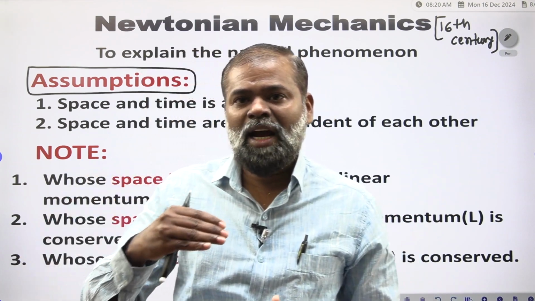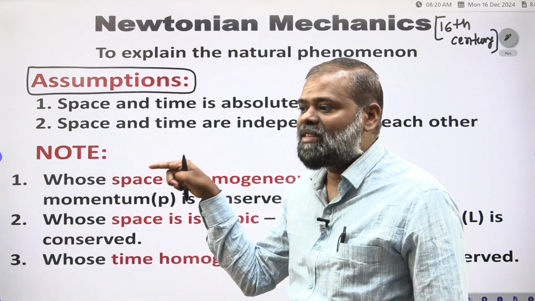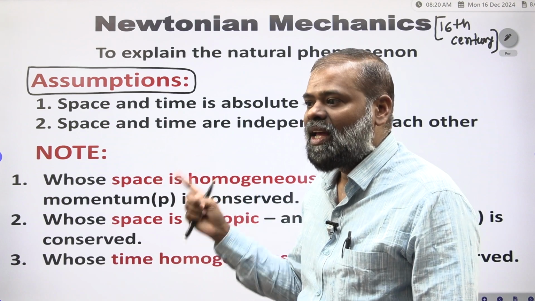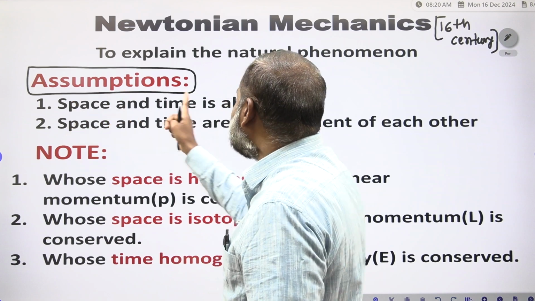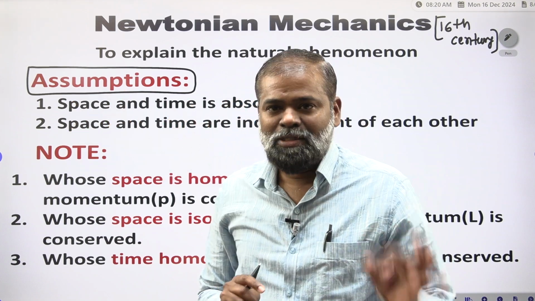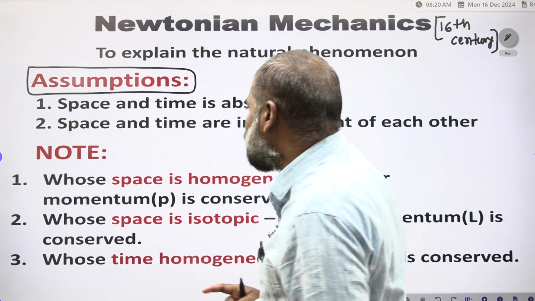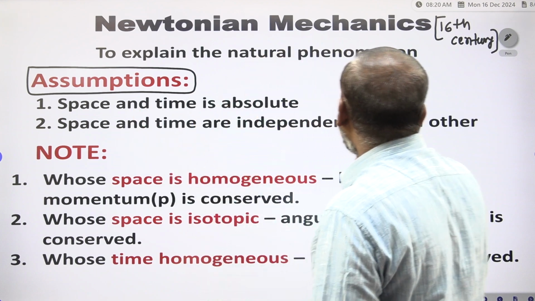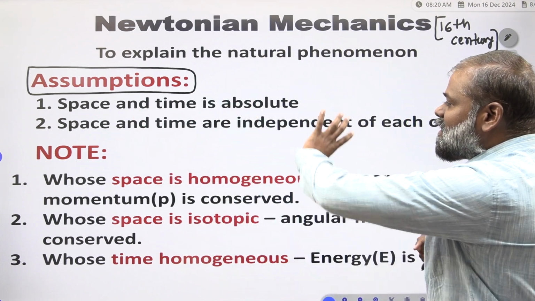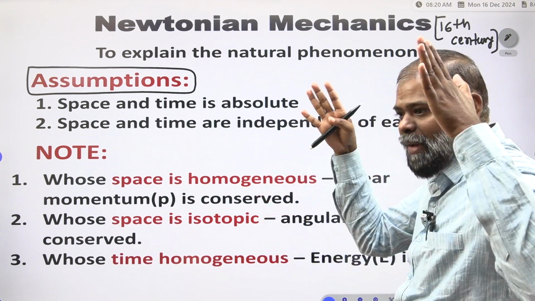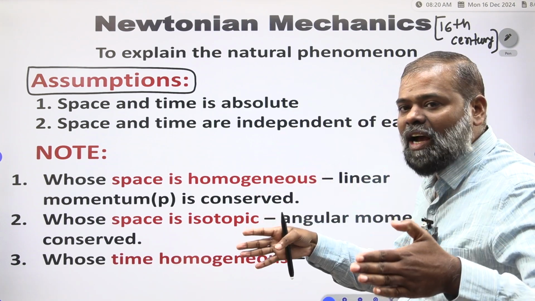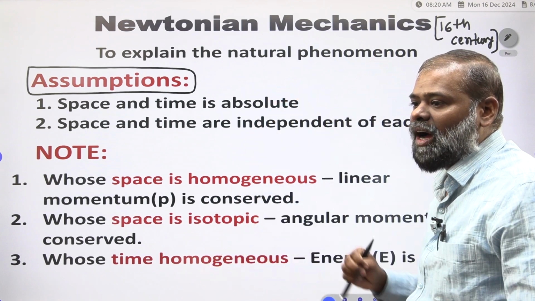So those assumptions we call a hypothesis. What are the assumptions? Space and time are absolute, and space and time are independent of each other. Based on these two assumptions, Newton made one mechanics, that mechanics we call Newtonian mechanics, clear?